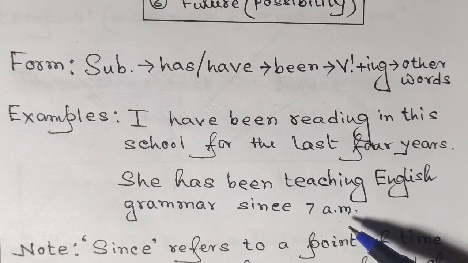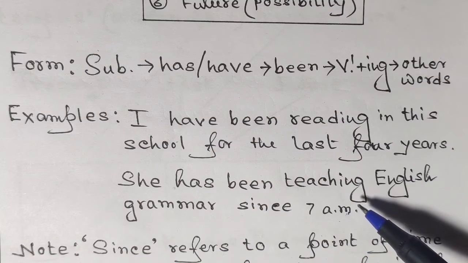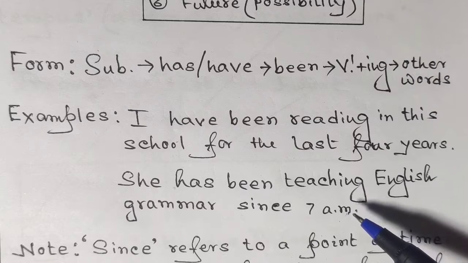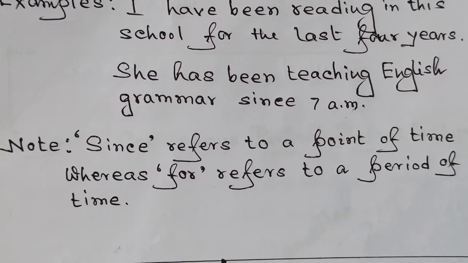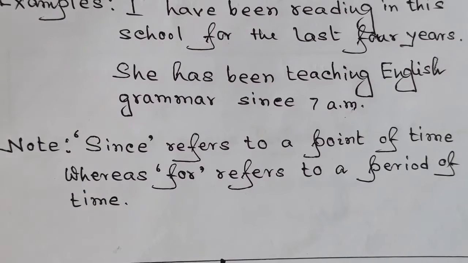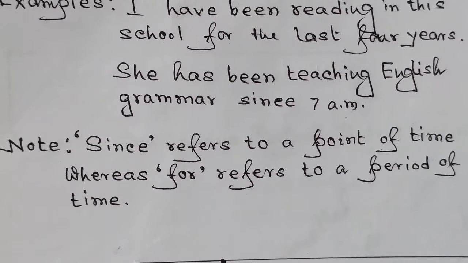That means she might teach for the next 10 minutes, for the next half an hour, or for the next 1 hour, or it might be more than that. It doesn't matter at all. What I am pointing at is that the action of teaching might continue in some future time as well. So that is why we can say that this tense is a kind of combination of all the three basic tenses. Now, dear learners, out of the discussion I have just had, I can tell you that this particular tense refers to an action that started in the past and it is still going on right now and it might continue in future.